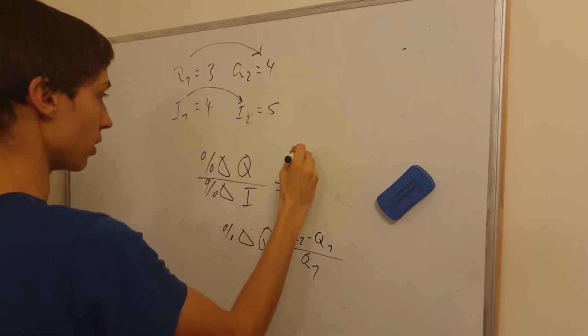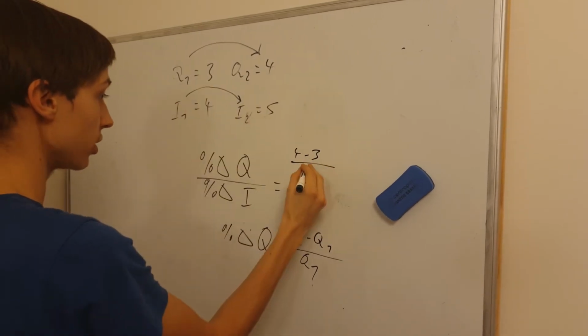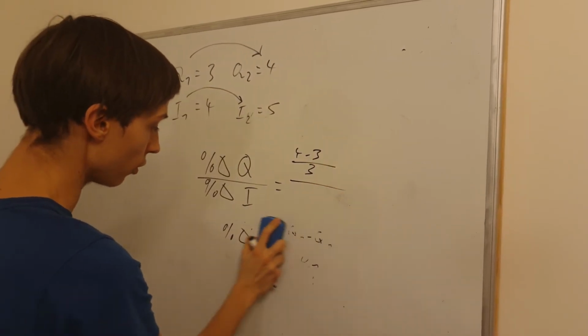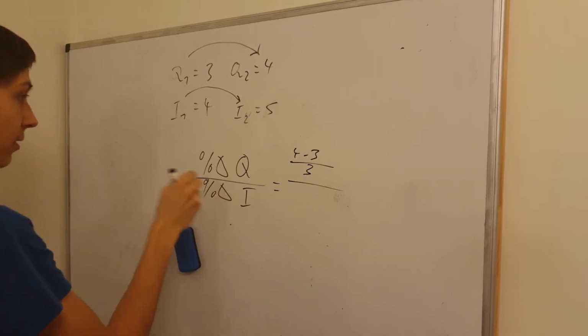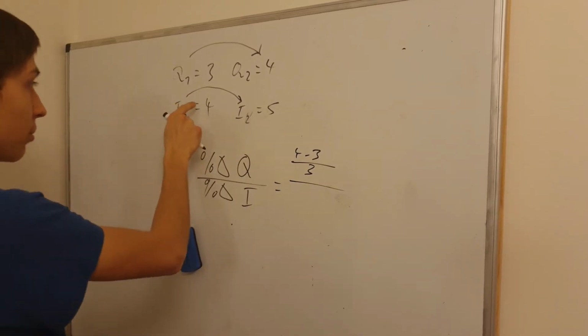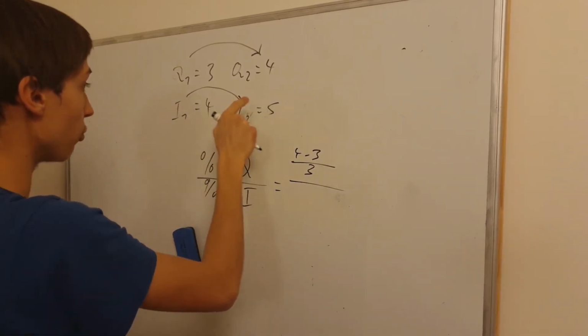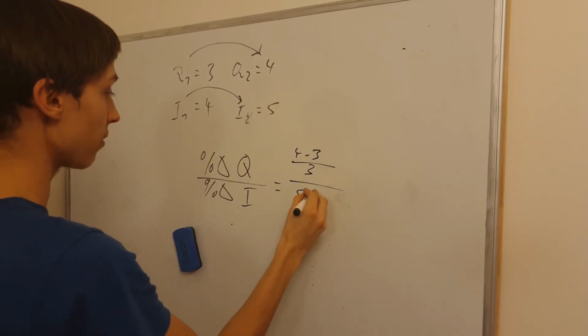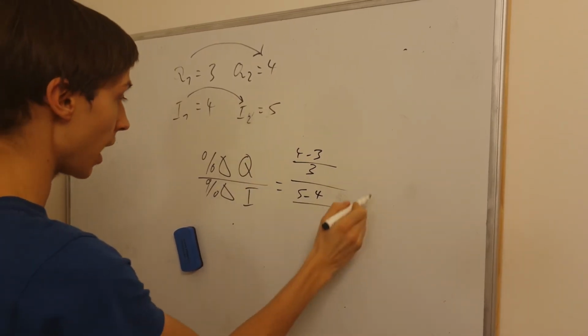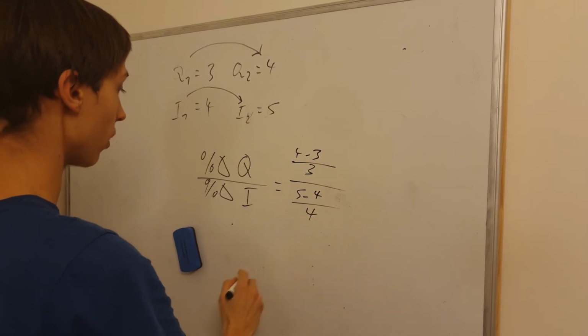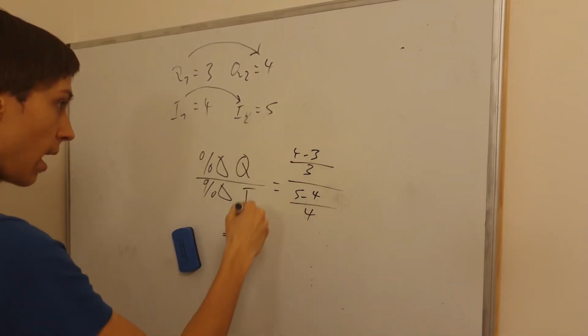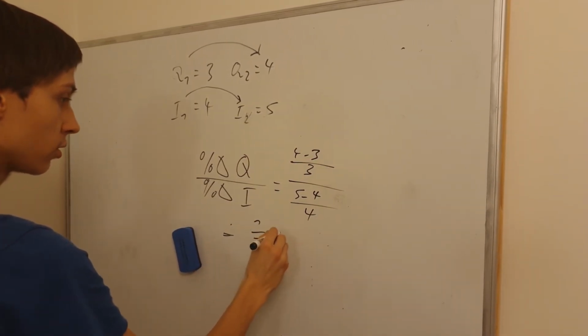So it's going to be 4 minus 3 over the initial quantity, which is 3, all of that over the same thing done with income. We see income change from 4 to 5, which means 5 minus 4 will be the change, and it's going to be over the initial value, so 4. Now, we can just use maths to solve this.